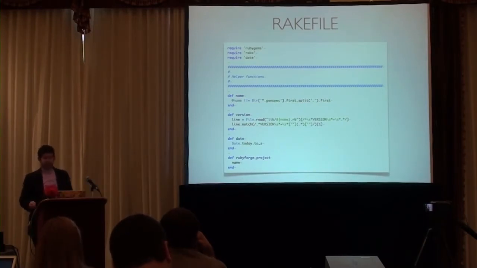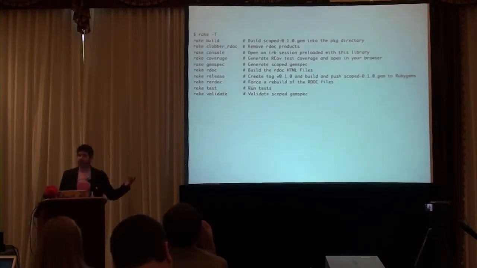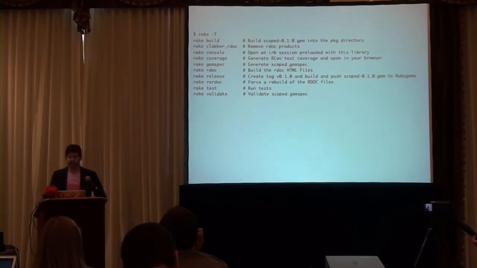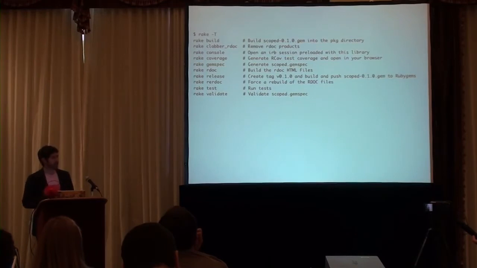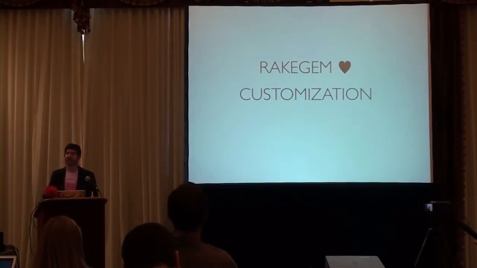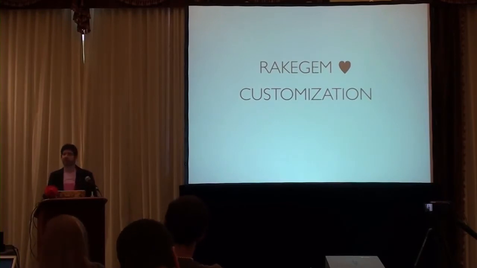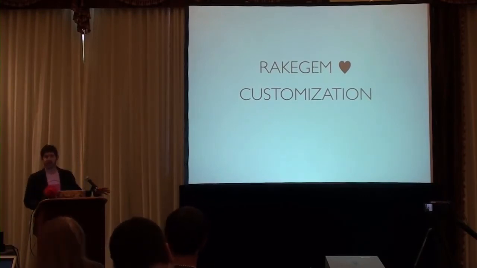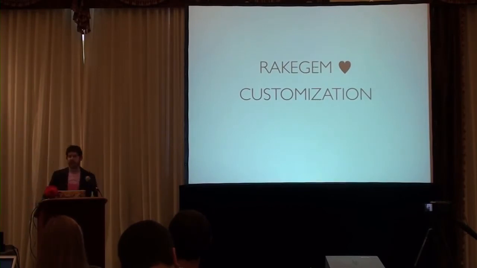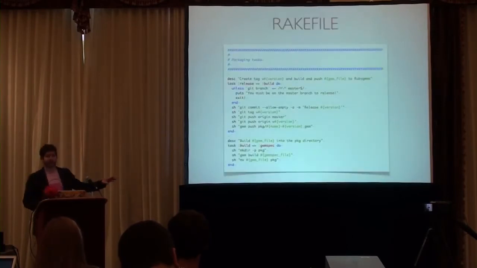So you get this template. And because of that, you get all of these rake tasks that come along for the ride. These are what is contained in Rake Gem, all the things that you're used to doing with your other packaging systems. But the really nice thing about this, the reason that I wrote it, is that Rake Gem is infinitely customizable. More customizable than anything you could possibly imagine because it's just code in your repository. Customizing it is really going into your rake file or your gem spec and changing something. There's a whole section of the rake file that says, put your customized tasks here. It's designed for that.